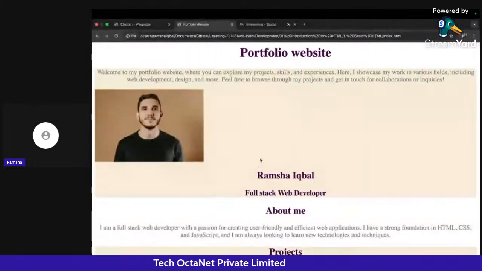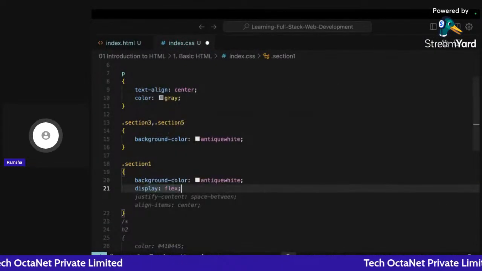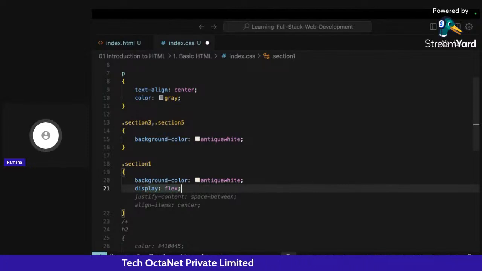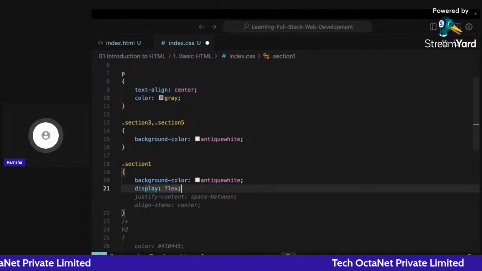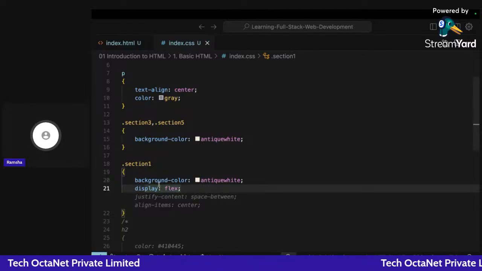And I will say that I want this section to be a flex box. So I will write display, the display property of the elements present inside the section 1 div, and they will be in flex format. If I save this, let's see what change we see after writing display flex here.